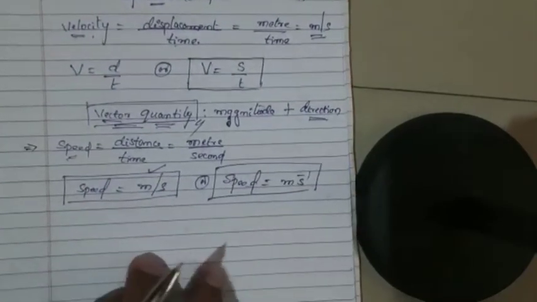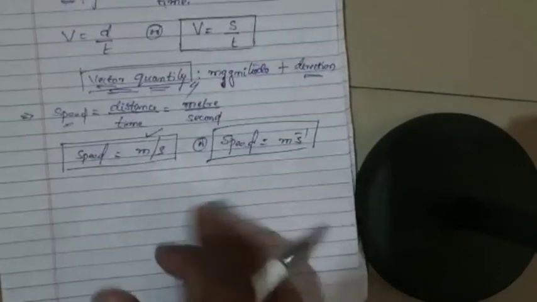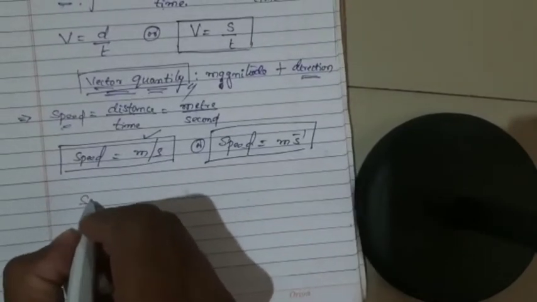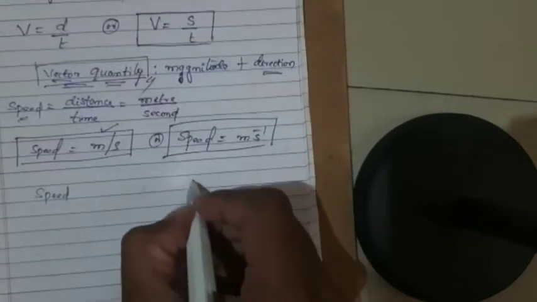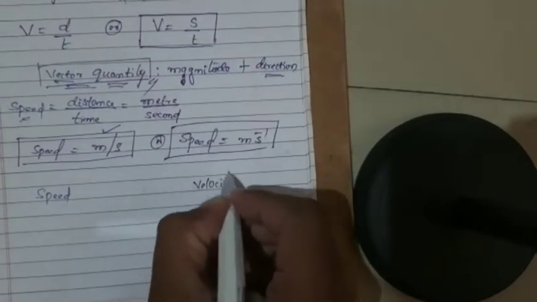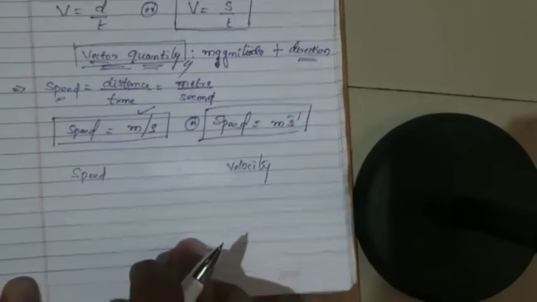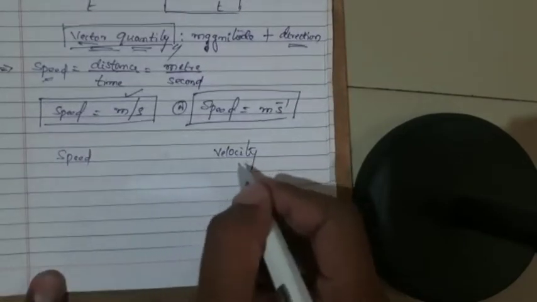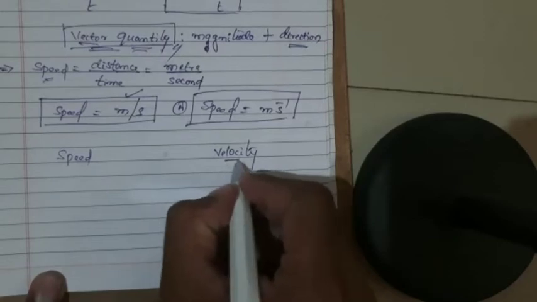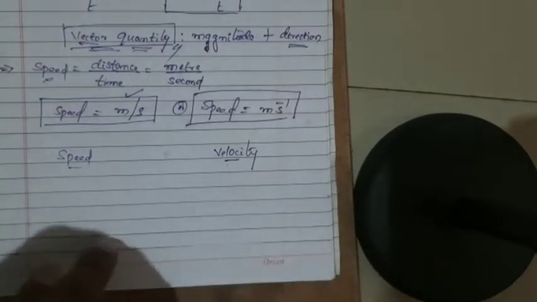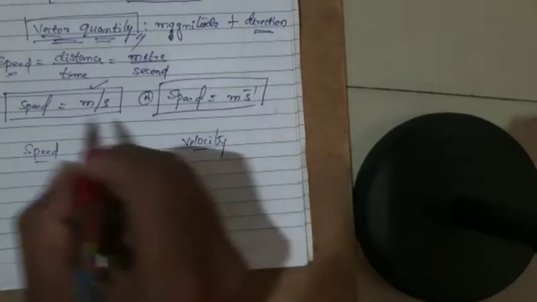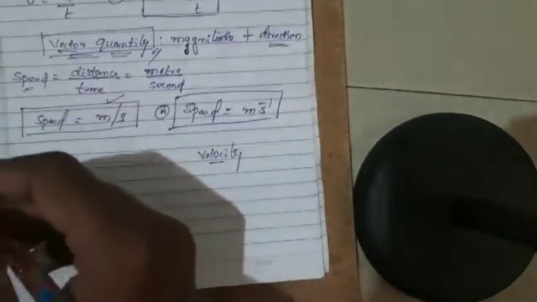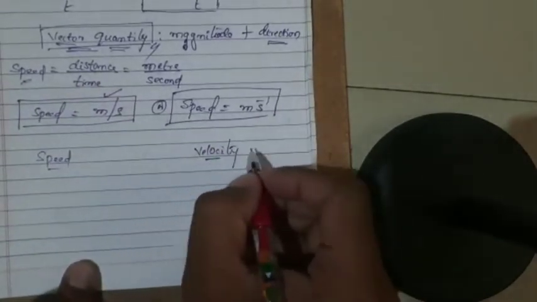And one more difference I can say between speed and velocity, as we have discussed, is that the velocity might be zero. Okay, please note this point. Please do remember, velocity can be zero. Why? Because we already saw in the previous classes that displacement can be zero, isn't it?